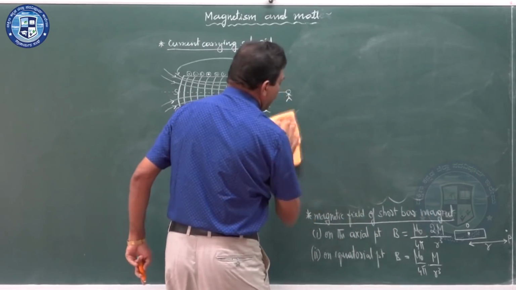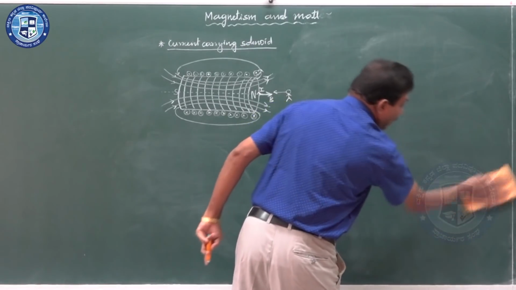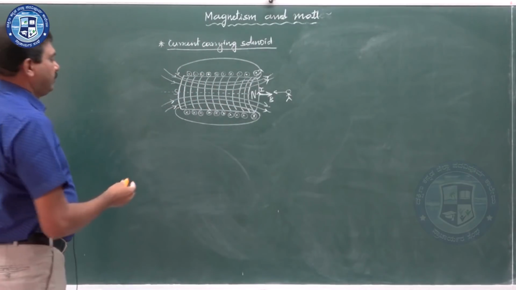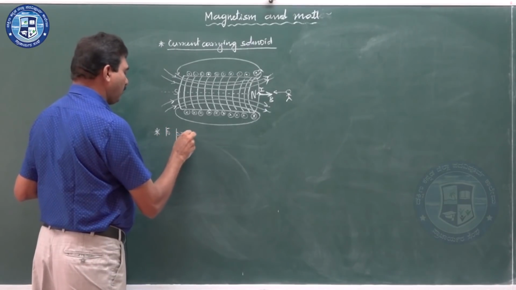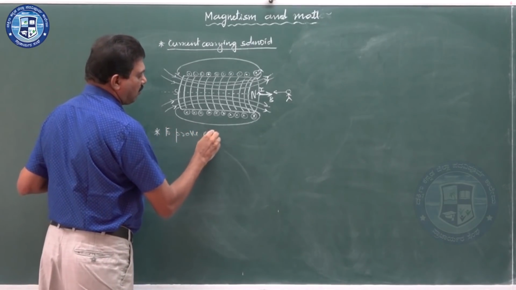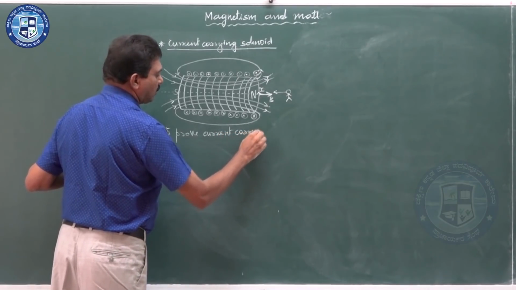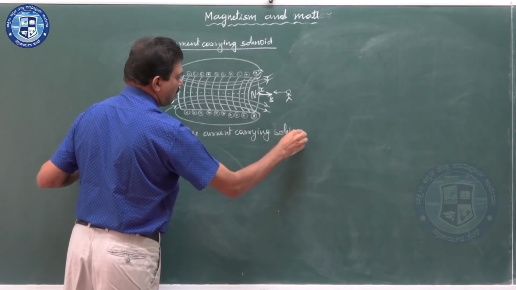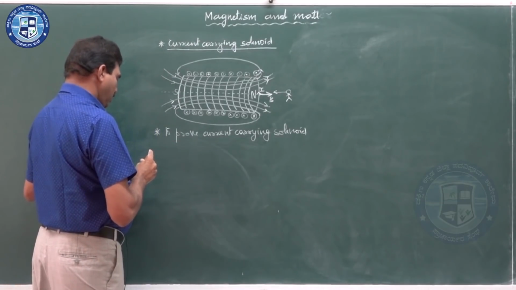To show that a current carrying solenoid acts as a bar magnet. Current carrying solenoid, similar to bar magnet.